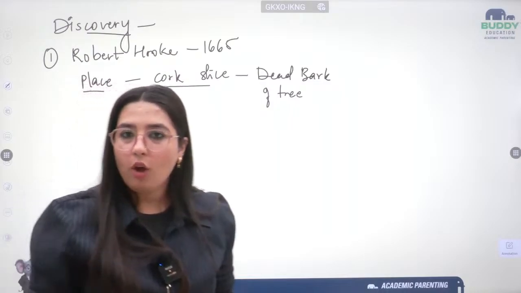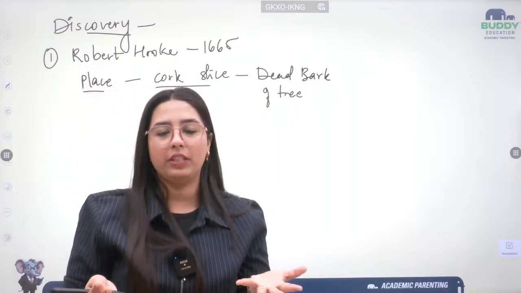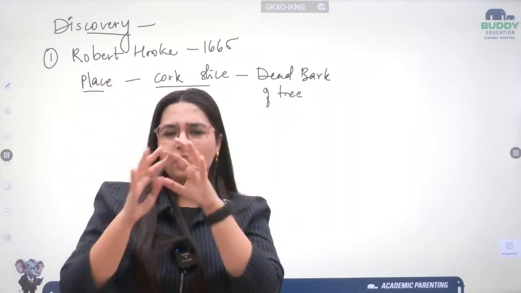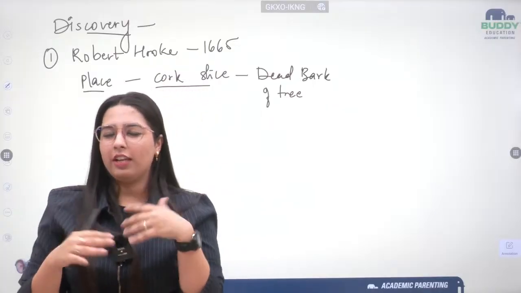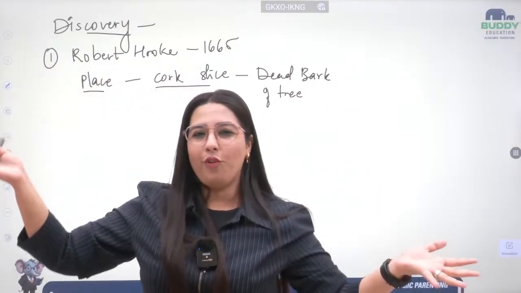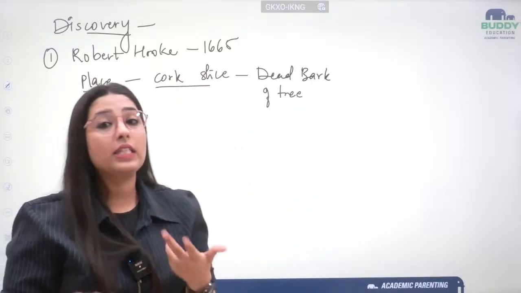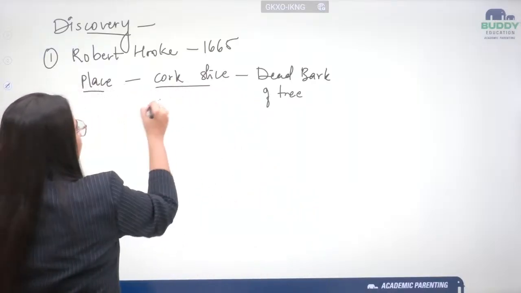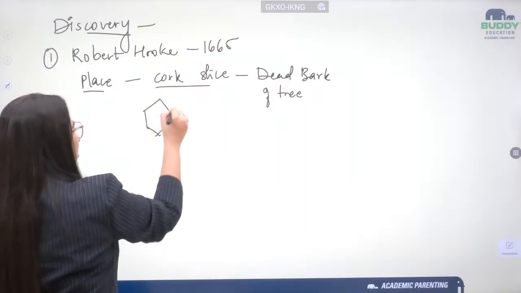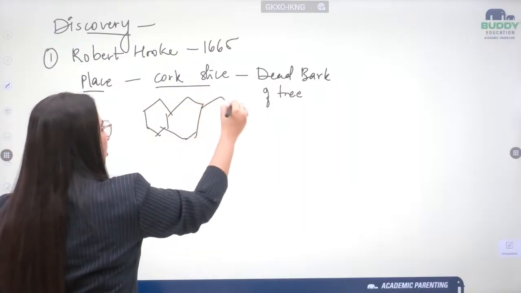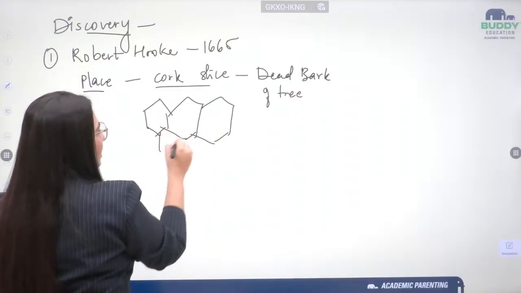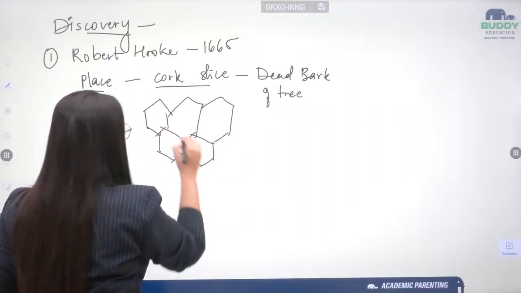There he observed, and what did he observe? He observed a honeycomb-like structure. Have you seen the honeycomb structure? Like a big home for honeybees, there you will see the honeycomb structure that is in hexagonal shape. Something like this. I guess my hexagonal shape doesn't look that appealing.